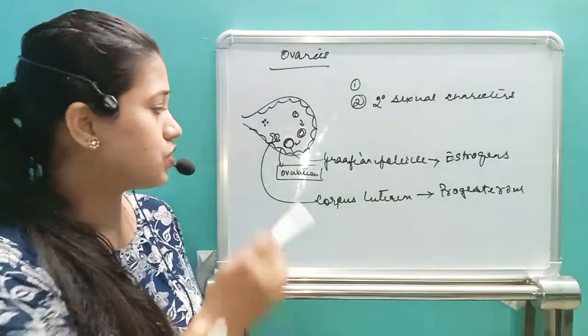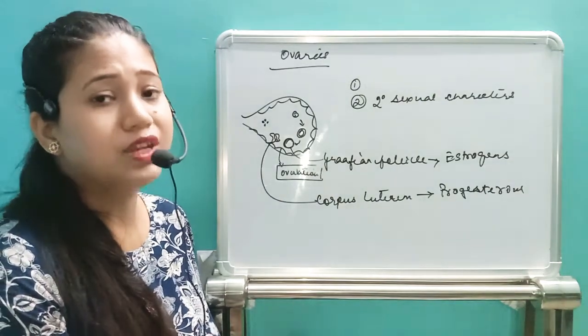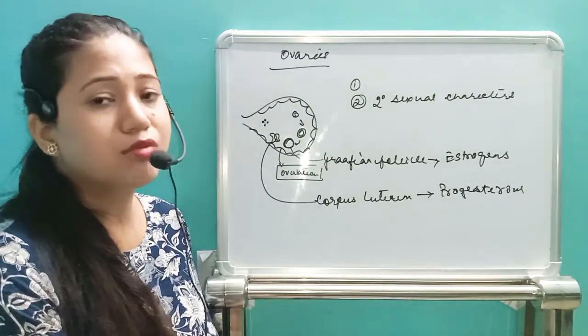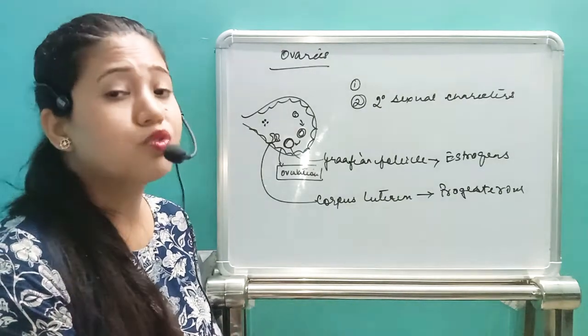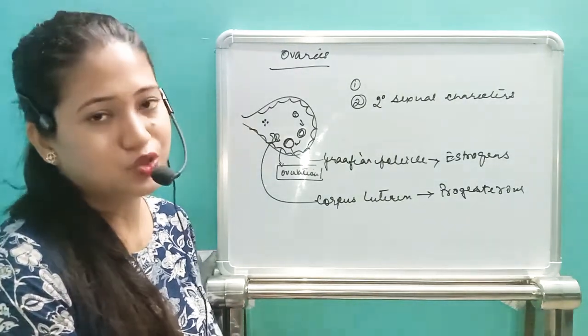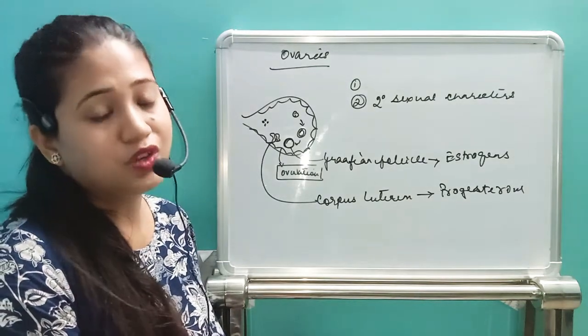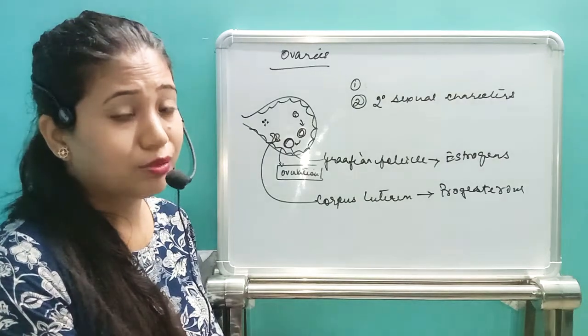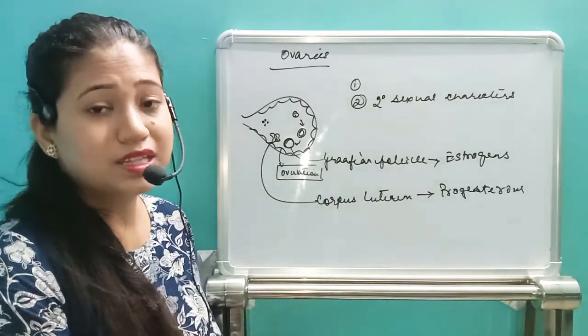The estrogen, which is released by the Graafian follicle, will be required for the formation of the endometrium, which is the innermost lining of the uterus, and also for the Graafian follicle's own development and maturation. Next, the corpus luteum will release a hormone called progesterone. Progesterone is called the pregnancy maintaining hormone.